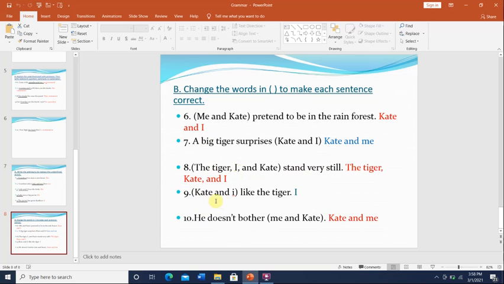Number 9, Kate and I like the tiger. I here must be capital because that's how you write the pronoun I. He doesn't bother Kate and me. You have to say the other person's name and then yourself. And that was today's lesson. Okay? With practice, you will realize how to write it correctly. Always mention the other person's name first, or mention the other person first and then yourself. Okay?